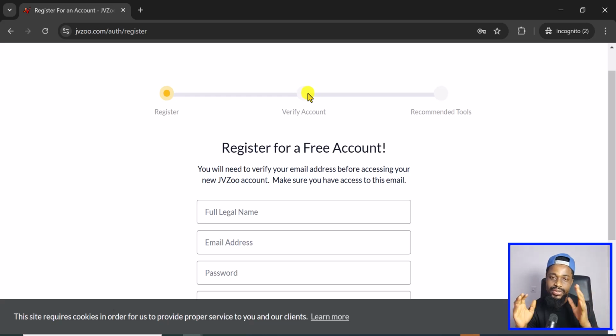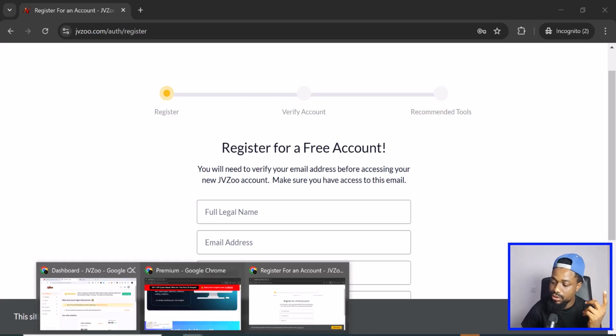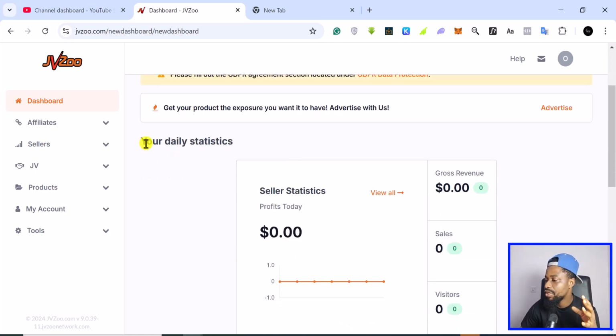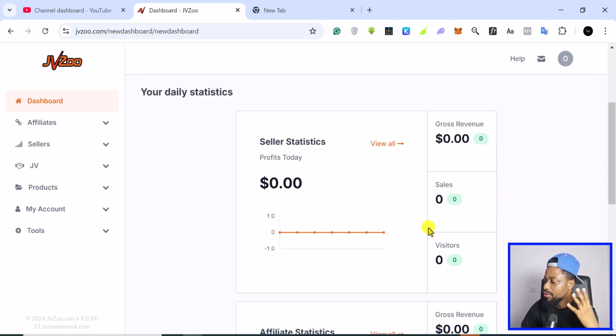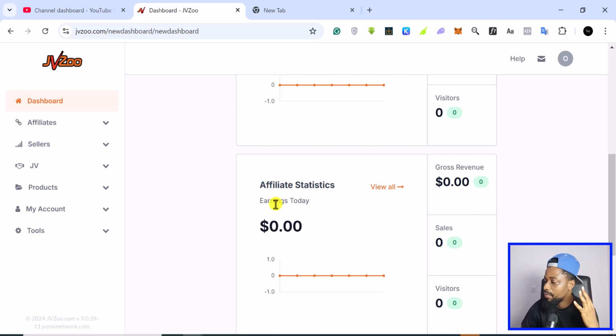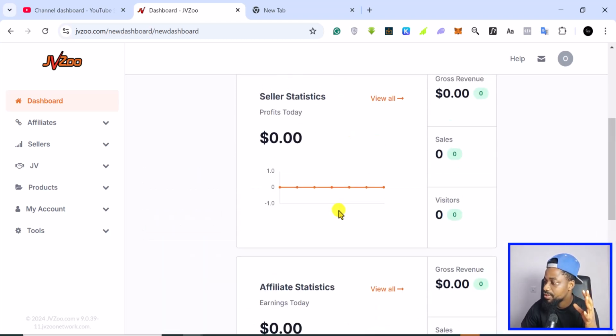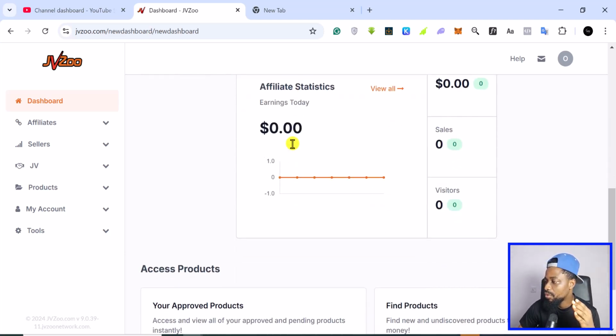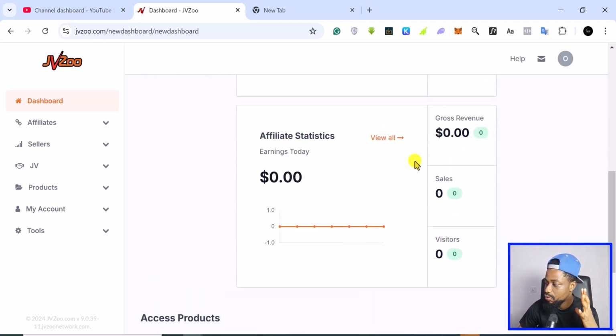I'm in. I do not want to create this account because I already have one, and it's pointless for me to create multiple accounts. However, after you've verified your email, you'll be able to log in, and then you come to a very simple interface like this. This is where you find your daily statistics. You can see the products you sold today, your gross revenue, your sales, your visitors, and your affiliate stats. This is if you sell, because you can also sell your stuff on JVZoo. If you come here, this is your affiliate stats, basically how much you've earned and all of that.